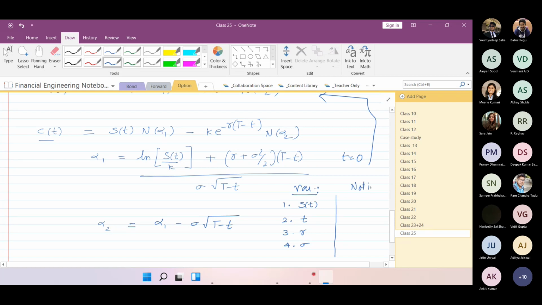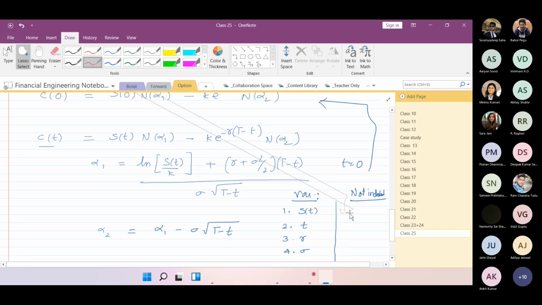One variable which is not included, but we know from our binomial model, is the dividend, which has not been included here.